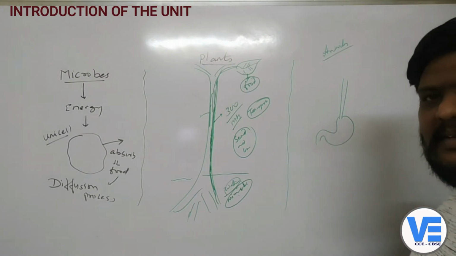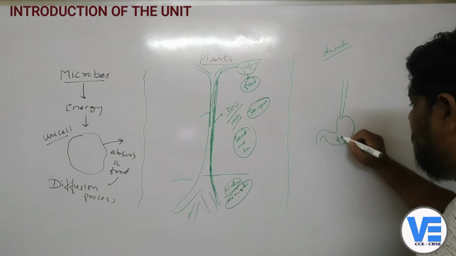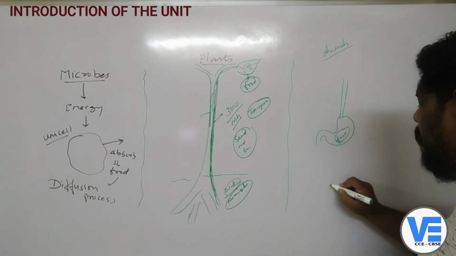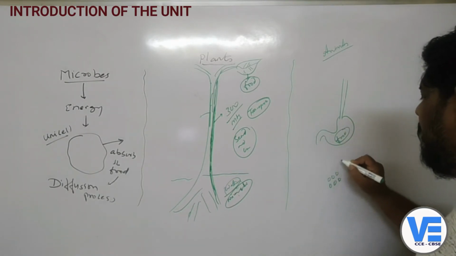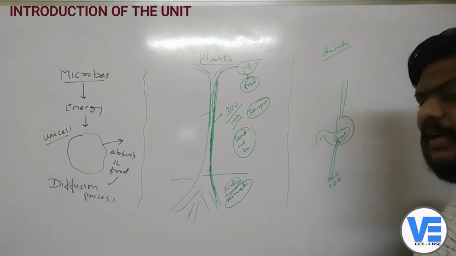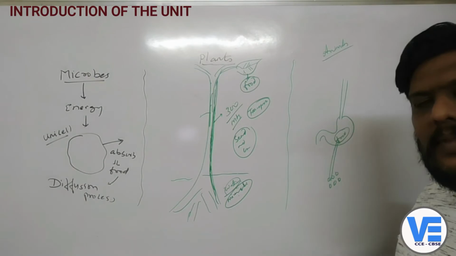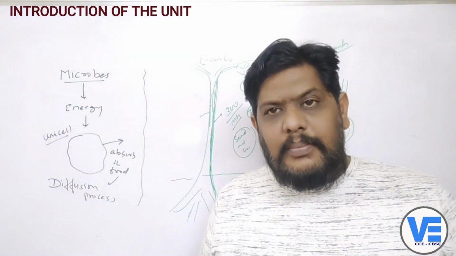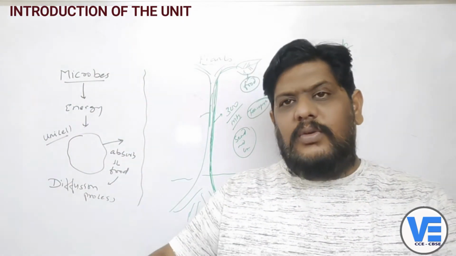Now this is the digestive system. Now the food is here, right? Now the food has to go to each and every cell of our body. That means there should be a system that will send this food to each and every cell of our body. Stomach will not do that. Stomach will never do that process. So stomach will not send it to each and every part of the body.